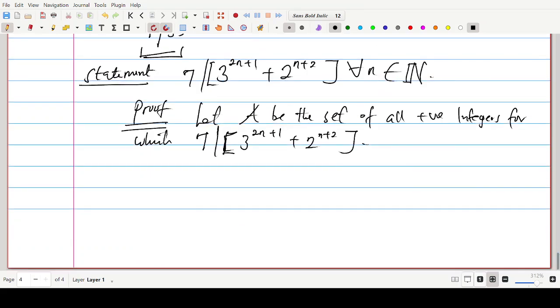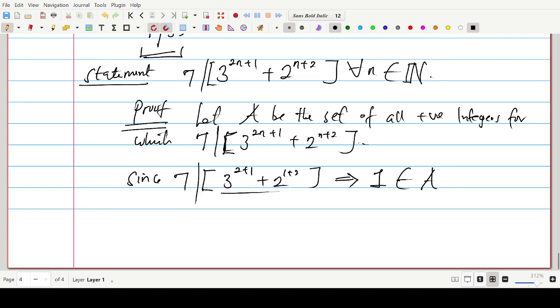Now, since 7 divides 3 to the power 2 plus 1 plus 2 to the power 1 plus 2, as we showed earlier on, this expression here is 35. It means that 1 is in the set A. Don't forget how we define A: the set of all positive integers for which this statement is true. So since on testing, 7 divides the result here, it means that 1 should be in this set. It's a member of that set.